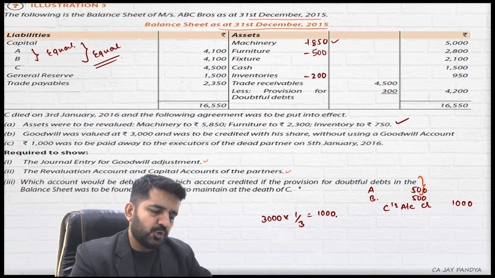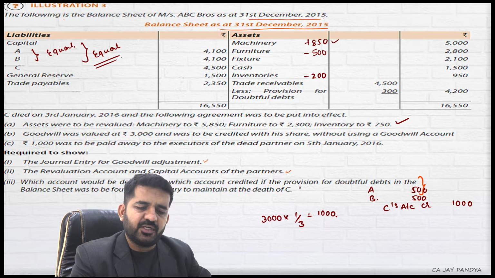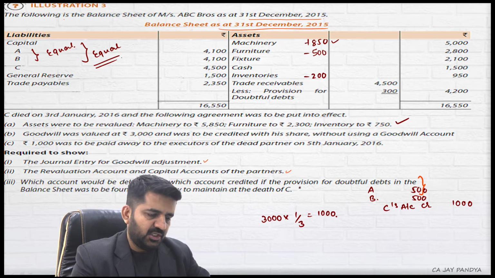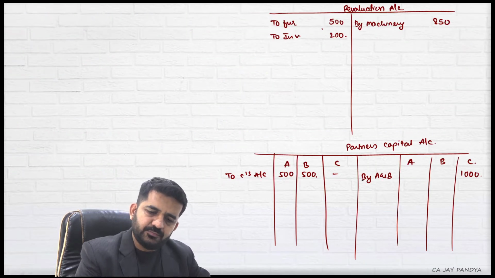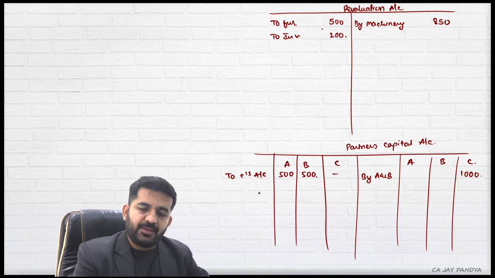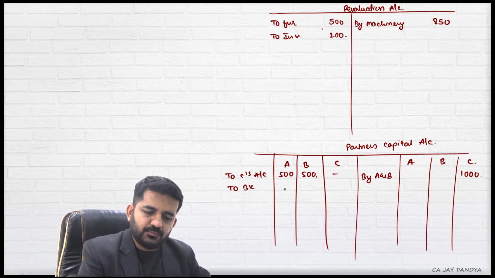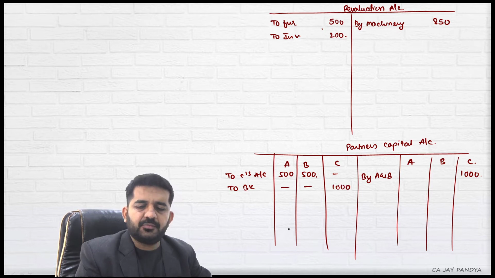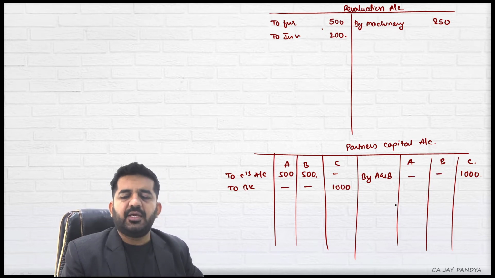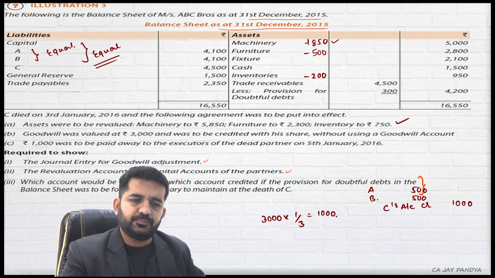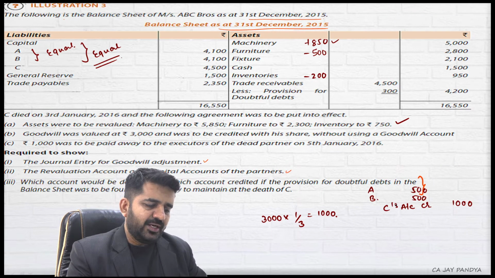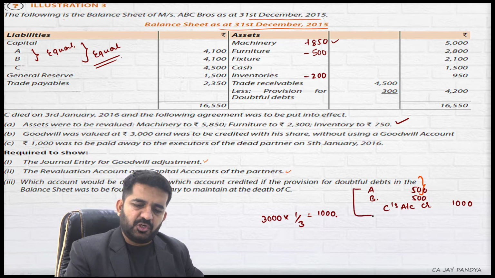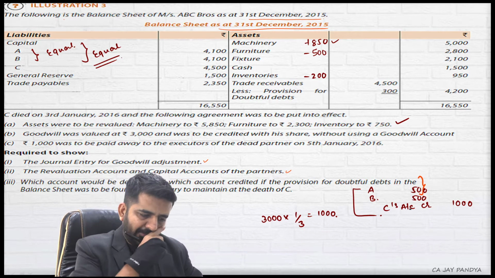1000 was to be paid away to the executors of the dead partner on 5th January 2016. So how much is paid to Mr. C was 1000. So let us pay to C 1000 rupees. C's account debit to bank. How much you are paying is 1000. You are paying exactly 1000 rupees. The journal entry for goodwill adjustment we have given. It is nothing but this.